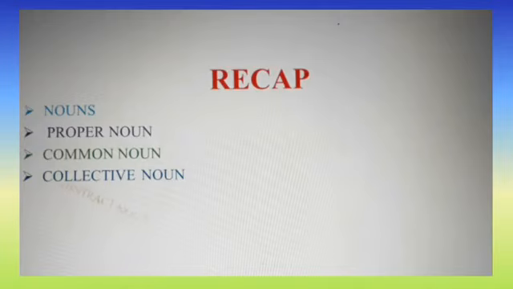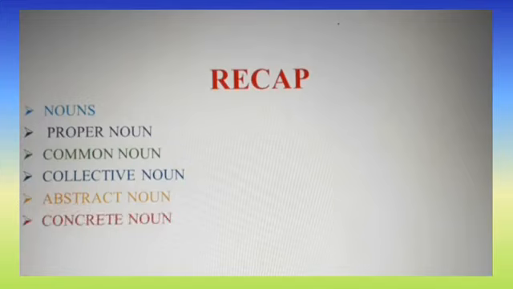Next, abstract noun. Abstract nouns are nouns that name abstract concepts, or concepts that cannot be experienced with the senses. Next one, concrete noun. A concrete noun is a noun that can be identified through one of the 5 senses.